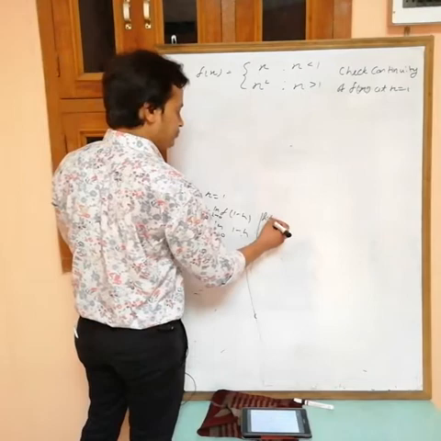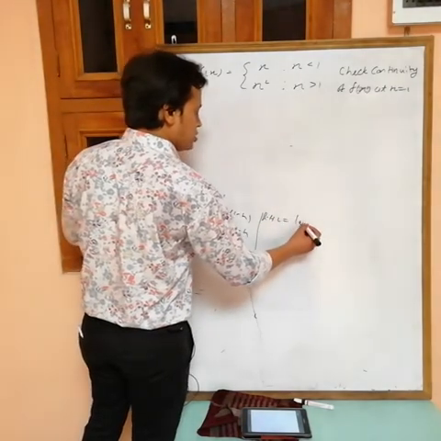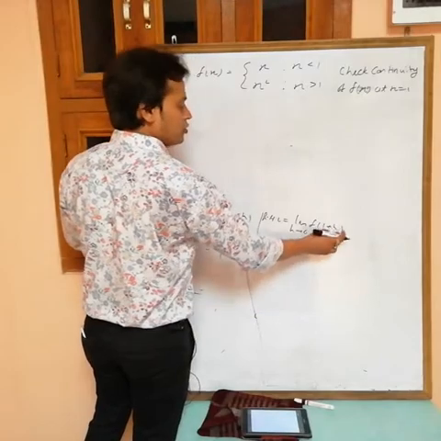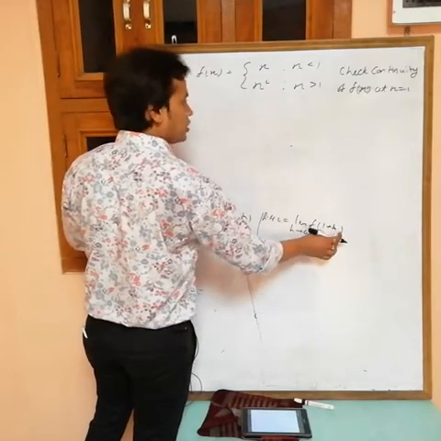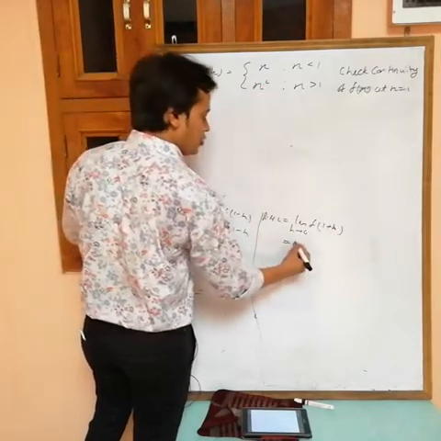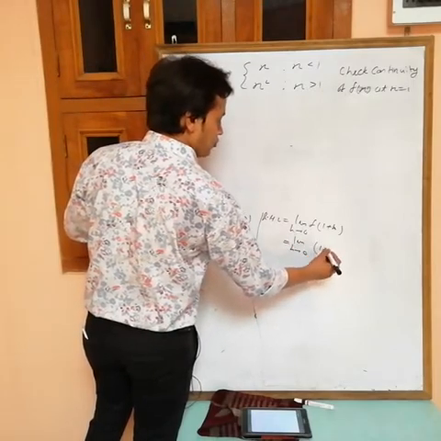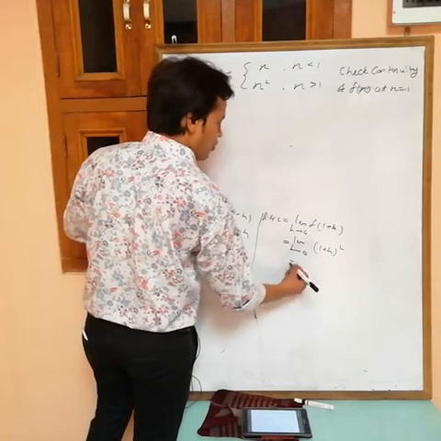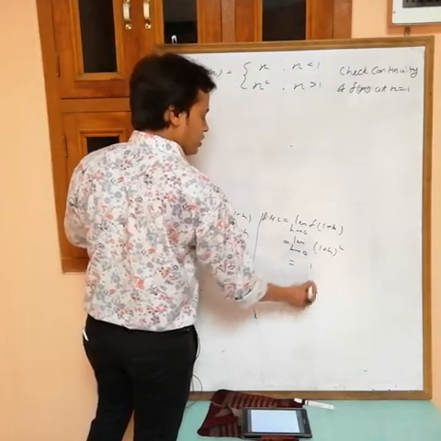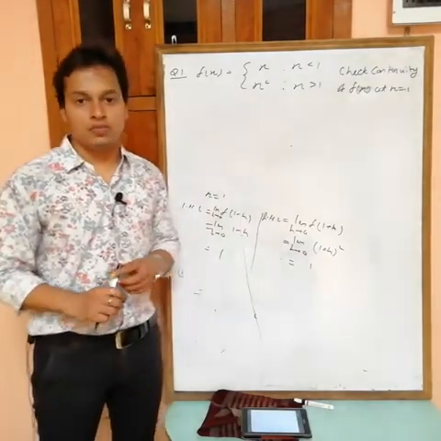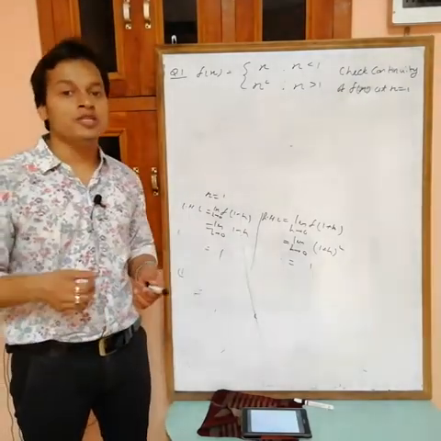See, RHL is the limit as h tends to 0 of f(a plus h), which is f(1 plus h). Now this is greater than 1. If x is greater than 1, then this is the value. Put in this one: the limit as h tends to 0 of (1 plus h) squared. Then with h equals 0, at the end what are we getting? 1. So LHL is equal to RHL, but this must be equal to f(a), that is f(1).